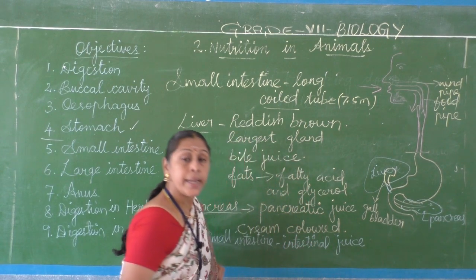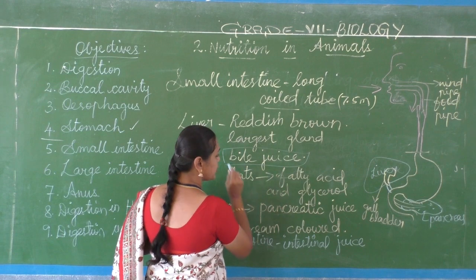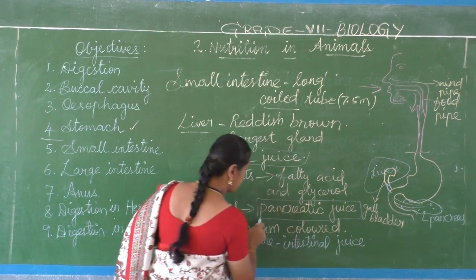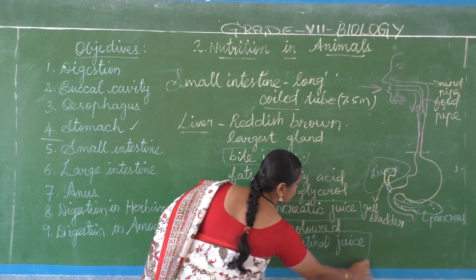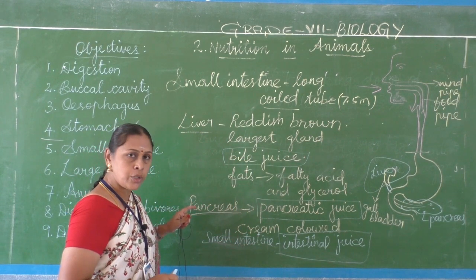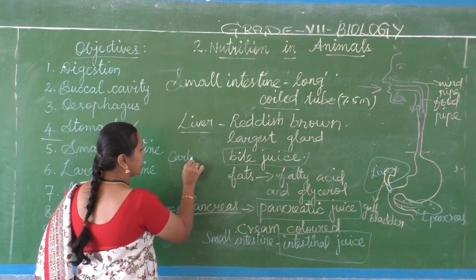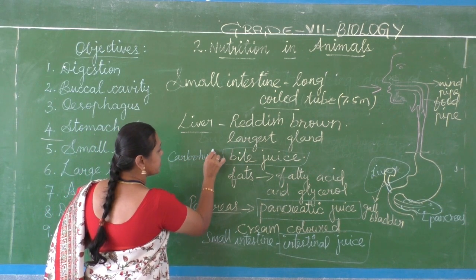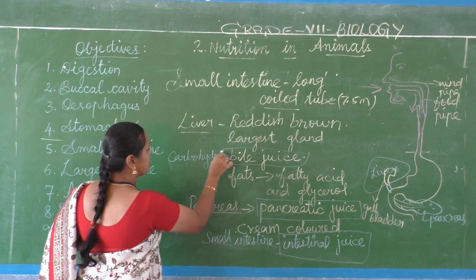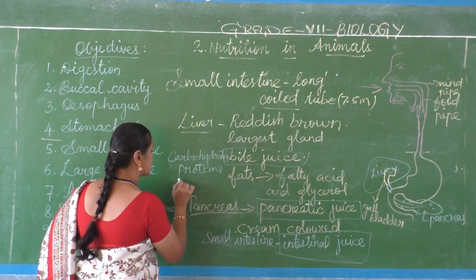So all these, the bile juice, the pancreatic juice, and the intestinal juice, all the three function together and convert the carbohydrates, proteins and fats into simple sugars.